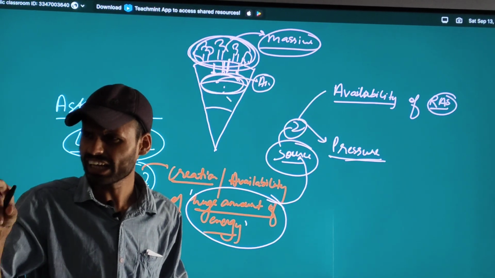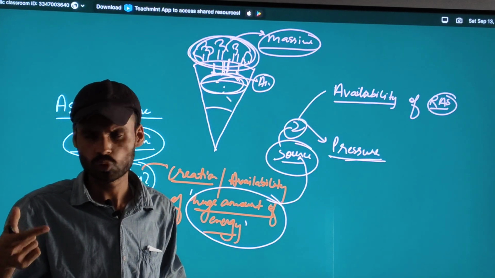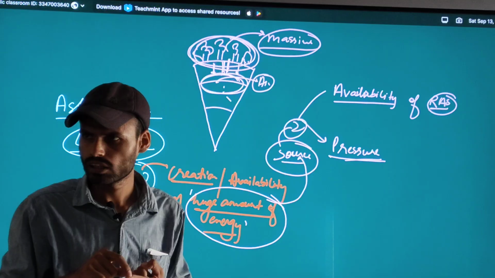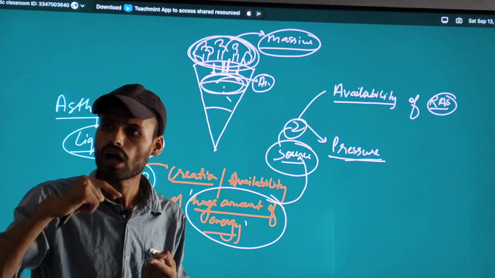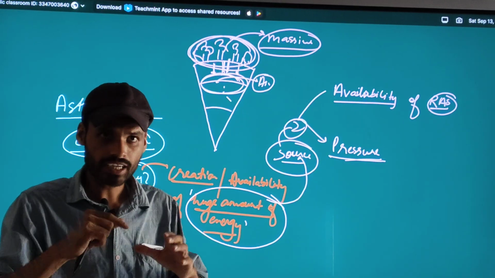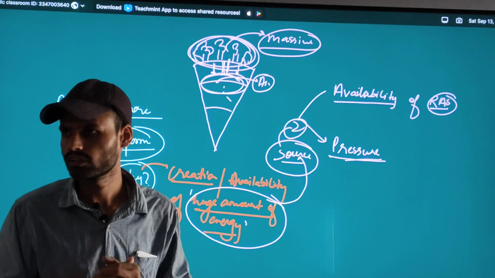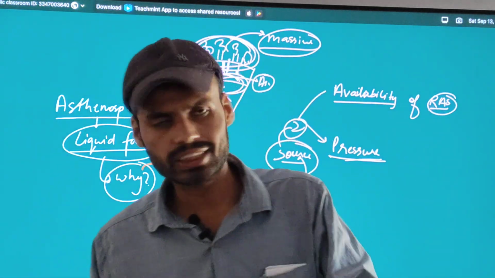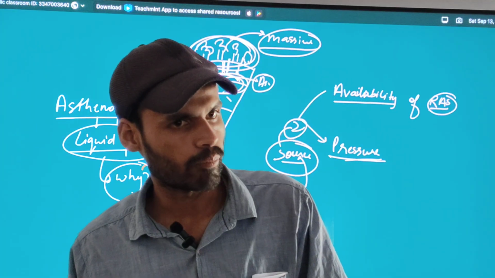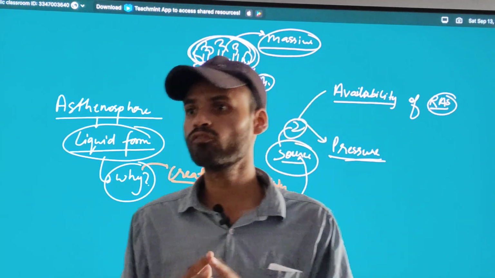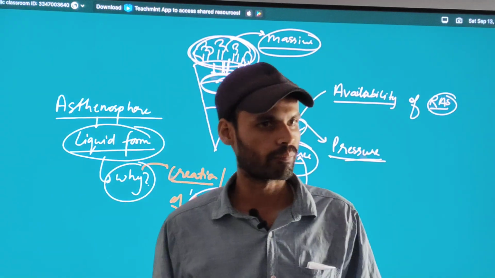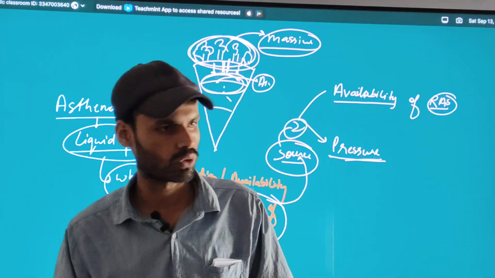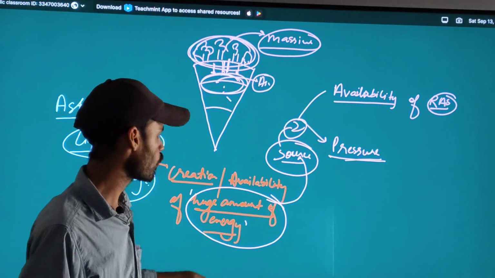You know everyone that pressure creates heat. This large amount of heat is responsible for the melting, the liquid form, of metals in the asthenosphere.